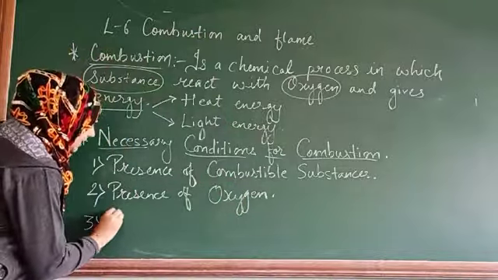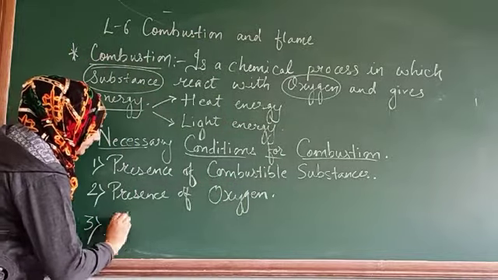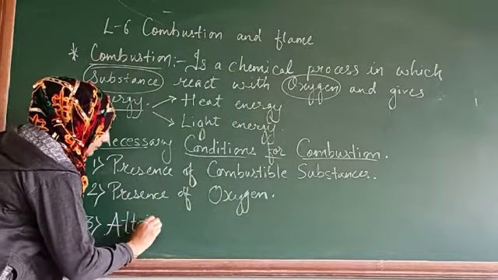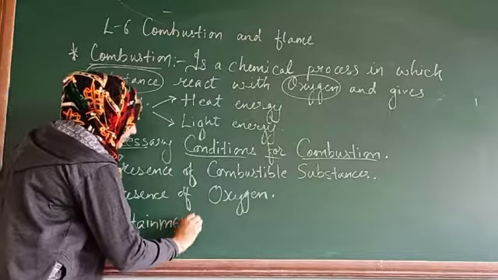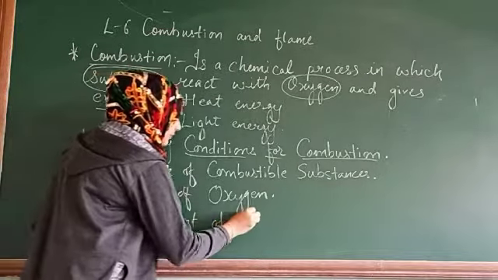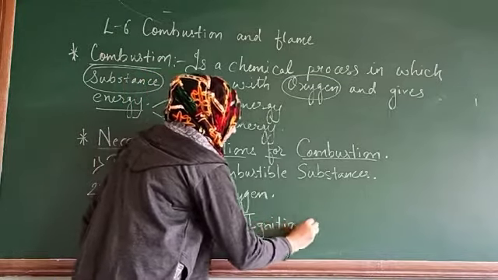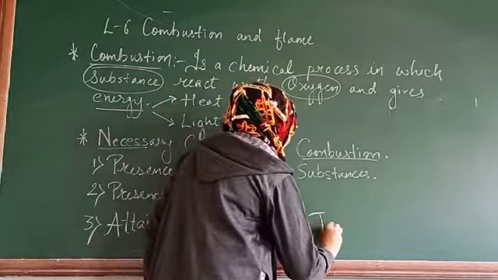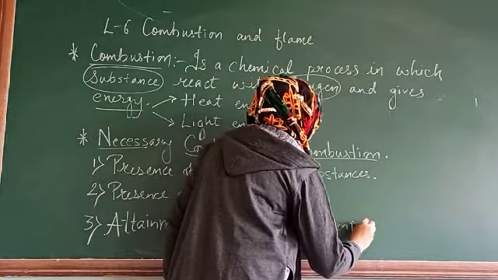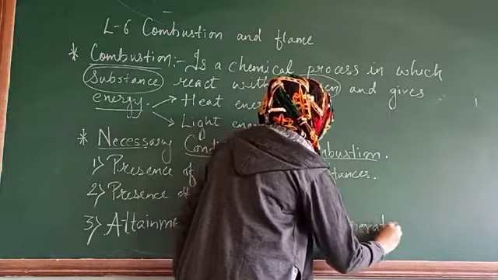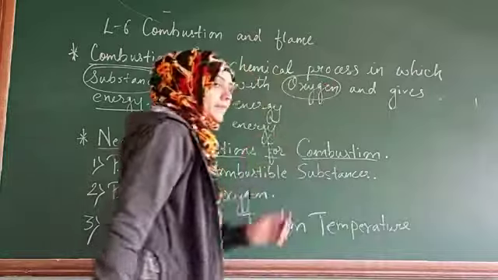So what we write? We write attainment of ignition temperature. Yes, dear students.